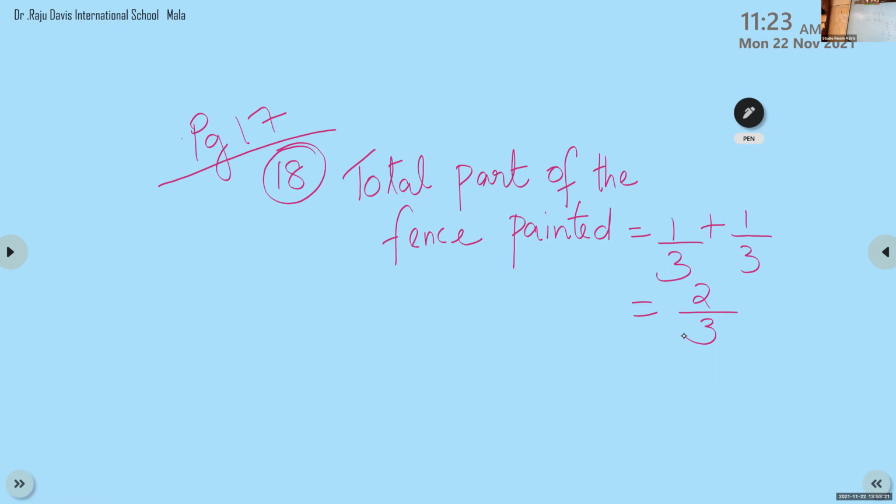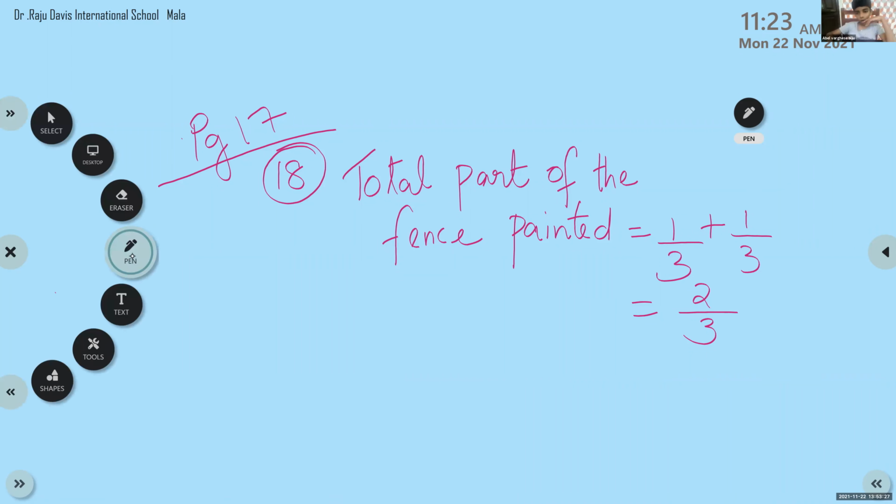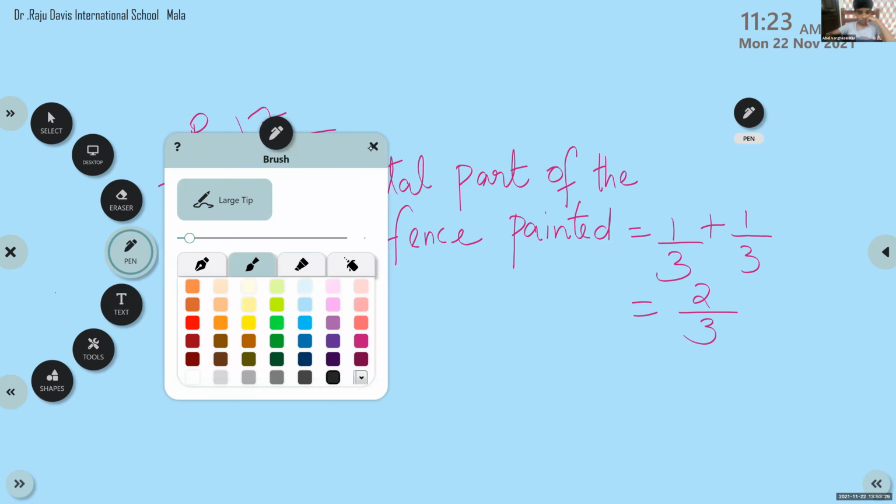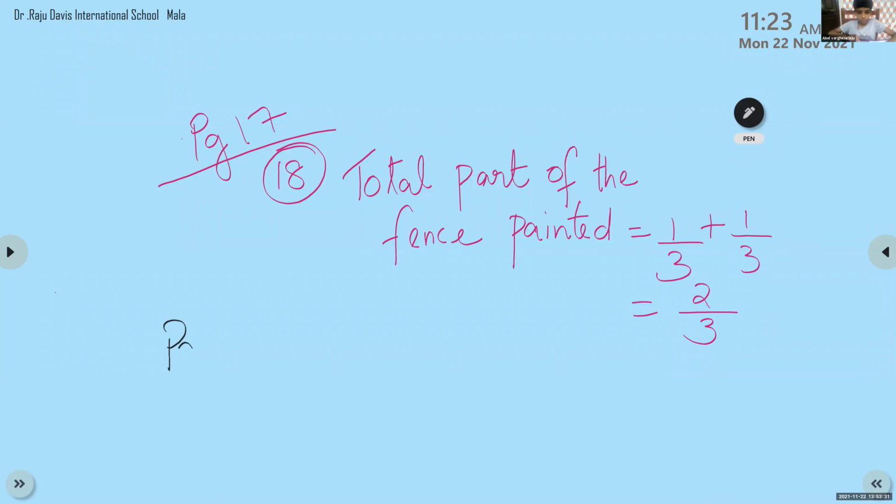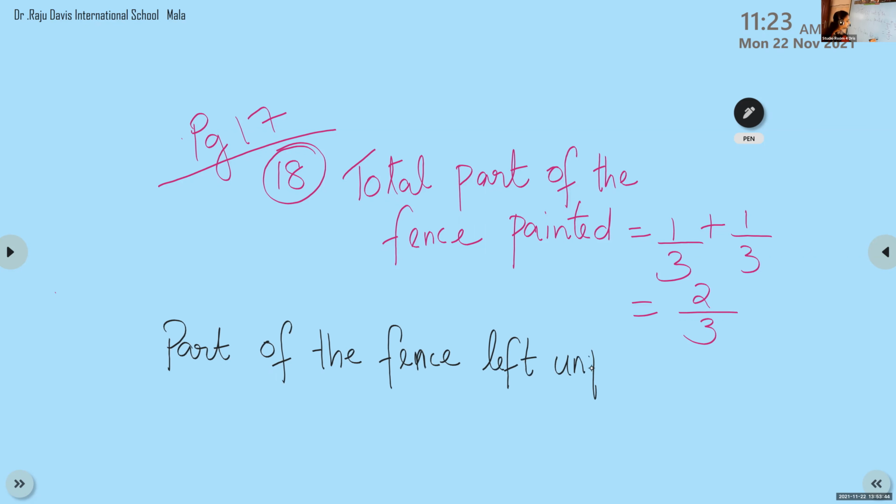Next, what do we have to do? Part of the fence left unpainted. Like this we have done question number 17 also. So children, how will we do this?